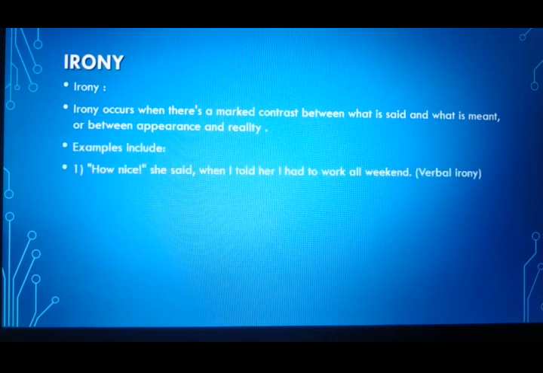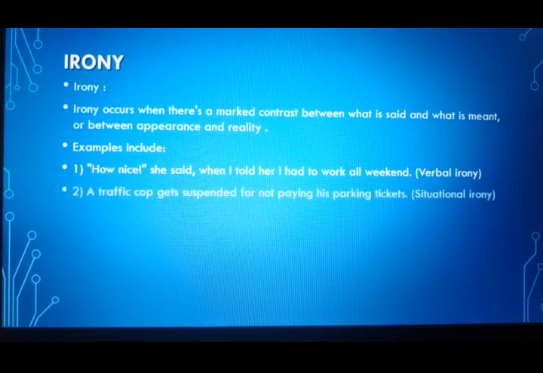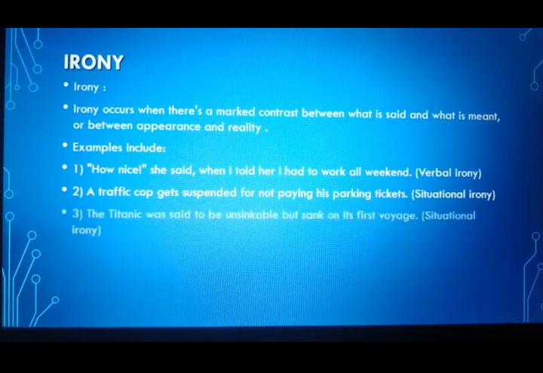How nice, she said when I told her I had to work all weekend. So here, saying "how nice" is an irony. When somebody has to work at the weekend, are we actually happy for that? Not at all. A traffic cop gets suspended for not paying his parking tickets. So that is situational irony. The traffic cop himself is supposed to deal with such things and he himself is suspended. So that is an ironical situation.